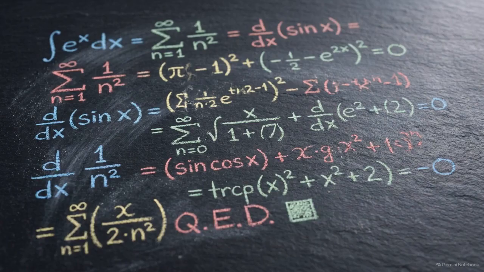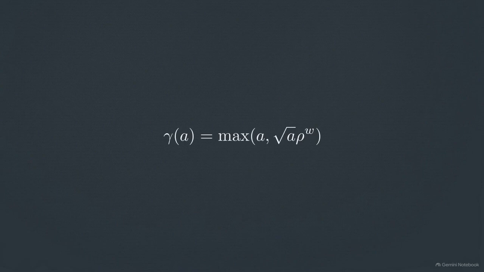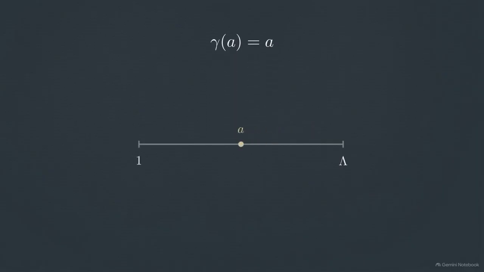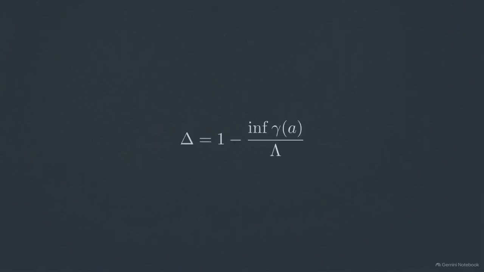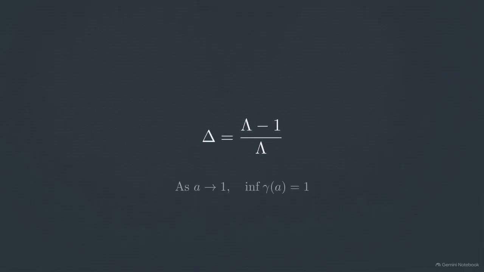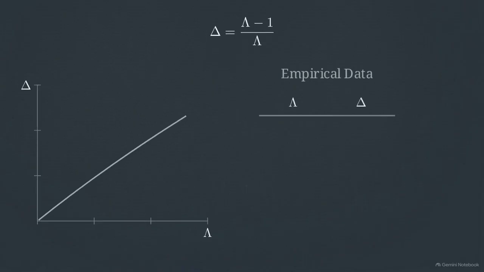With the injection term mathematically trapped below the age shift rate, the spectral gap is confirmed for the one-roll case. The witness function, gamma of A, is defined as the maximum of these 2 competing terms. Because the injection is subdominant, this function simplifies to gamma of A equals A. By choosing any value for A in the interval between 1 and lambda, we obtain an explicit witness satisfying hypothesis 2. This leads to the equation for the spectral margin. Delta equals 1 minus the infimum of gamma over lambda. As A approaches 1, the margin converges to the ratio lambda minus 1 over lambda.